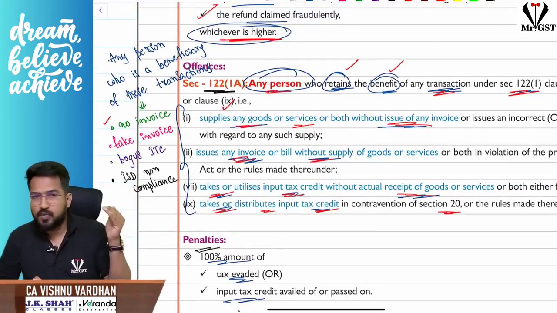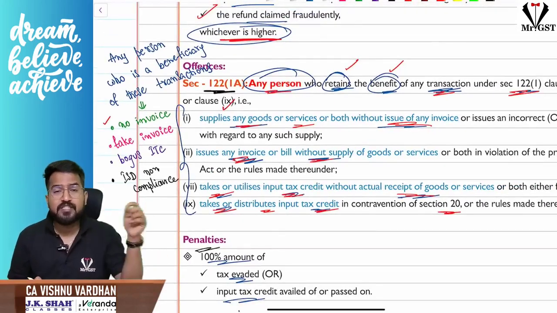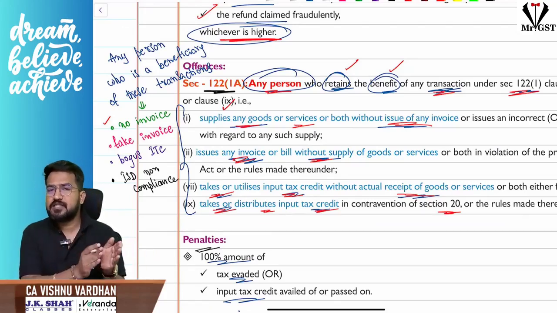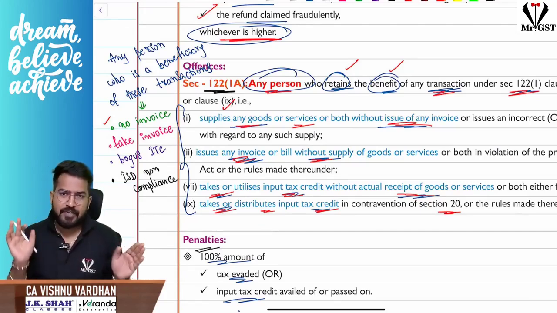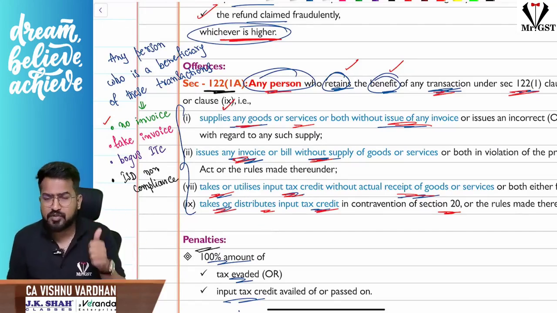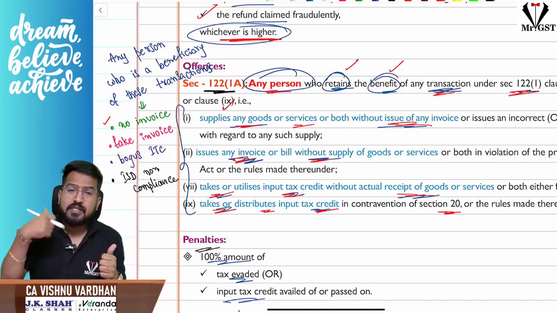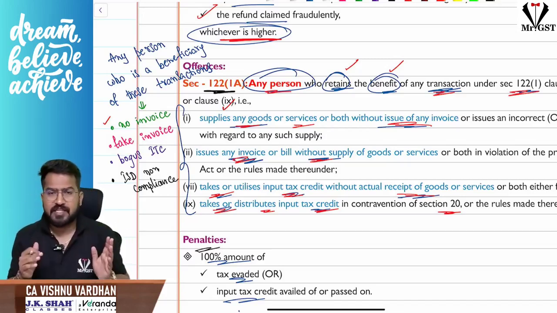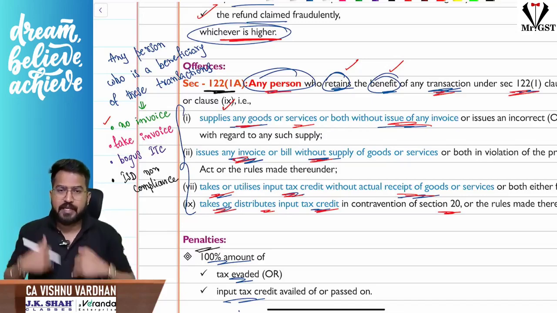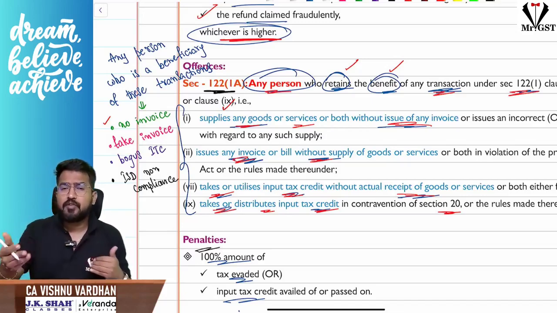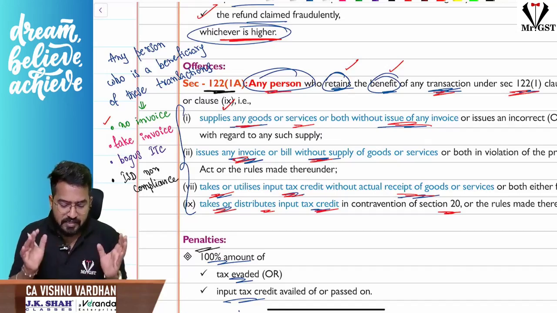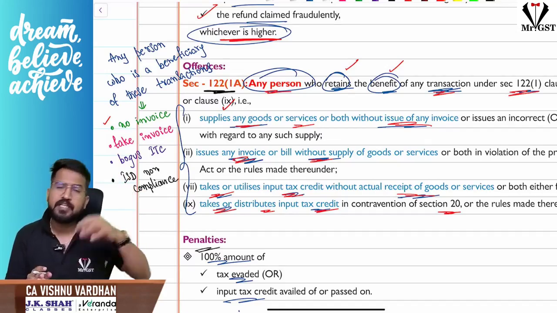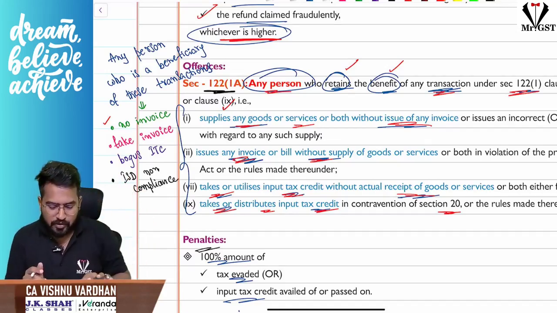not only the person who has committed the offense, any person who is beneficiary of these transactions, that fellow is also liable to pay penalty. But section is 122 only, subsection is 1A. I repeat, for these 4 cases where invoice is not issued, supply is made. The next one, supply is not made but invoice is issued, that is fake invoice. Third one, bogus ITC, that means on fake invoices taking ITC. Next one, contravening ISD provisions. For these offenses, whoever is beneficiary, not only the person who is committing the offense, any other person who is beneficiary for that fellow is also liable for penalty.